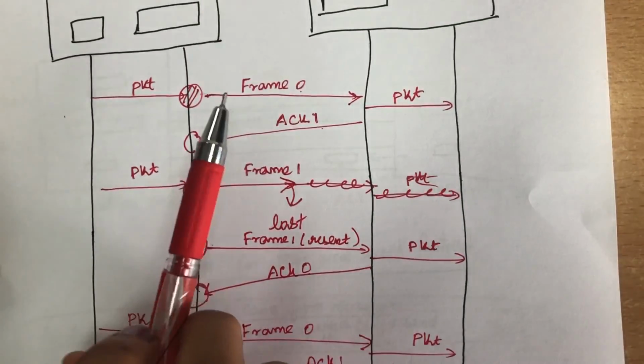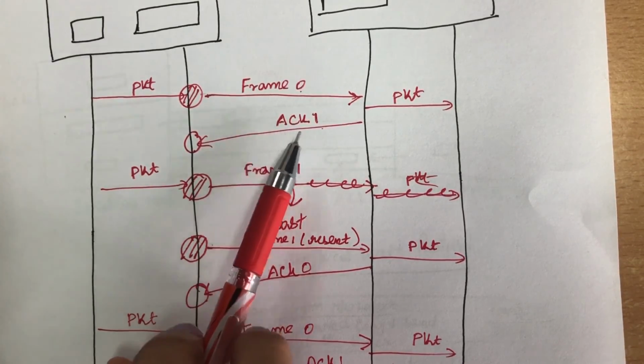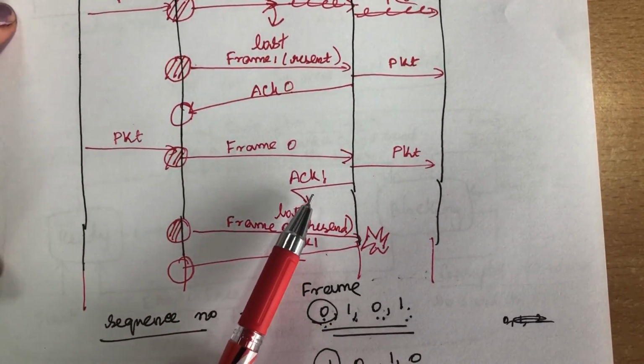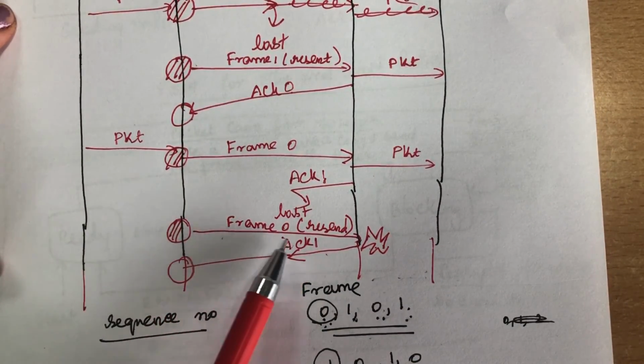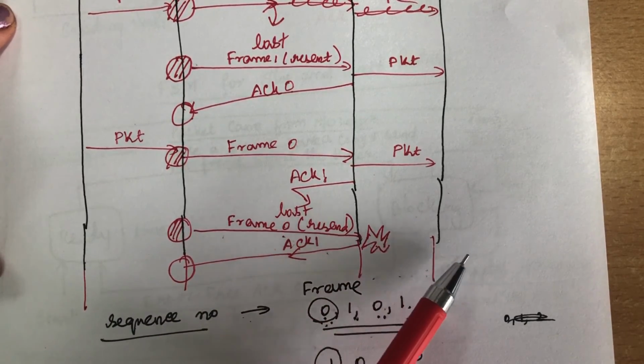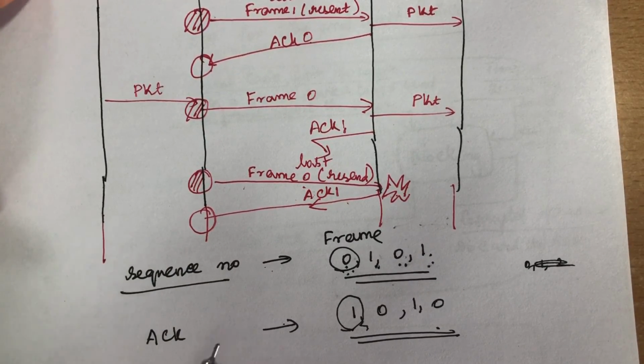When the frame has been received properly, you send the acknowledgement. When the frame has been lost, you resend that particular frame. When the acknowledgement has been lost, we also resend that particular frame, but here the receiver will stop sending that packet to the network layer. Okay, you understood this? That's all about the stop and wait protocol.